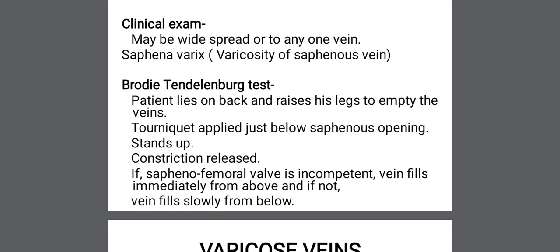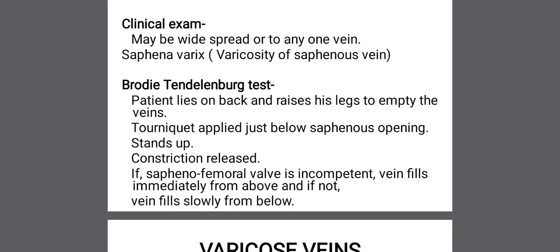What we have to do in the Brodie-Trendelenburg test is lay the patient down on his back and raise his legs to empty the veins. Then when the veins are emptied, you have to apply a tourniquet just below the saphenous opening. Then ask the patient to stand up.